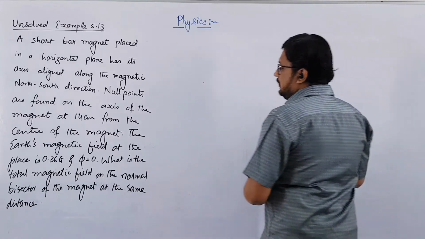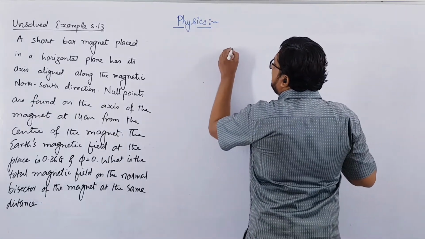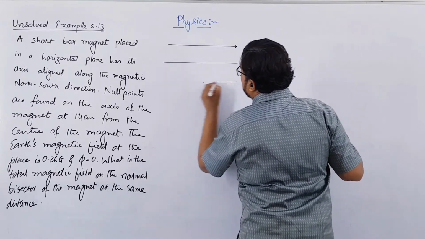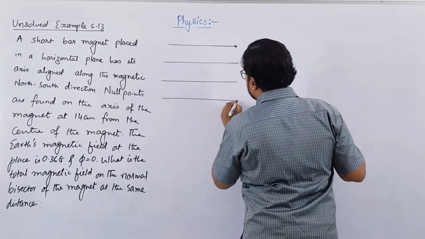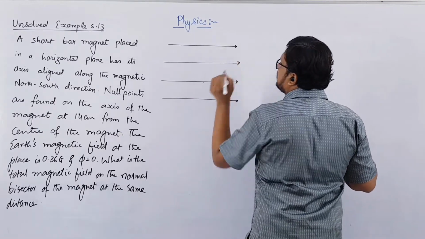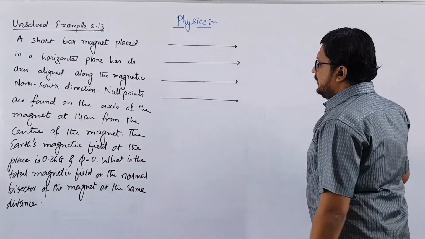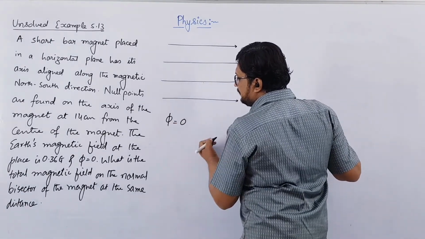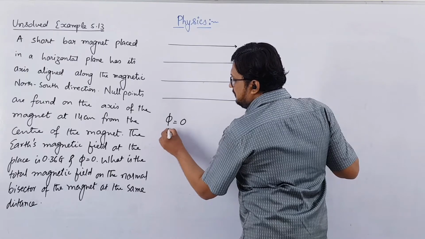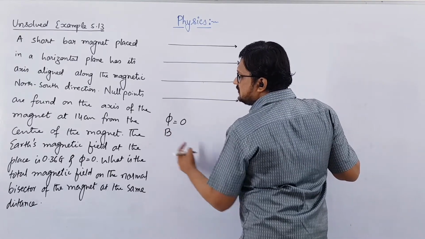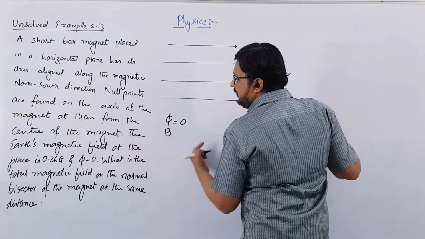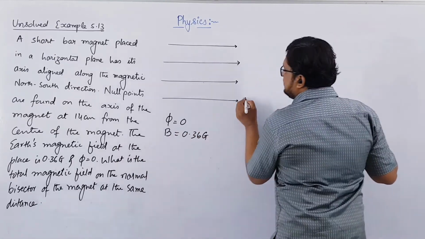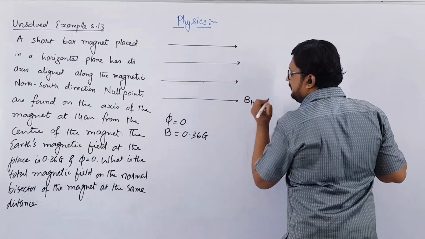So, it is given that let us say the magnetic field is along this direction. This is the horizontal component of Earth's magnetic field at a given place. Angle of dip is given as 0. Then the Earth's magnetic field at the place is 0.36 Gauss, and this is the horizontal component of Earth's magnetic field BH.